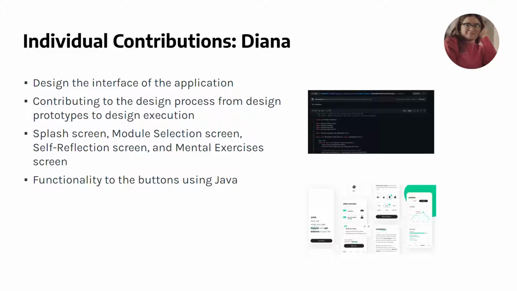For the past few months, I was fully responsible for the design layout of the application. Also, the main goal was to make the application layout consist of a minimalistic design. The reason behind it is for our users that require accessibility settings such as scaling of the text, color, and buttons. Besides that, I worked on the splash screen where the application will launch with an informative introduction and directly lead to the main screen. Also, I worked on the module selection screen, which is considered the main screen of the application, where the user can select from different modules and exercises.